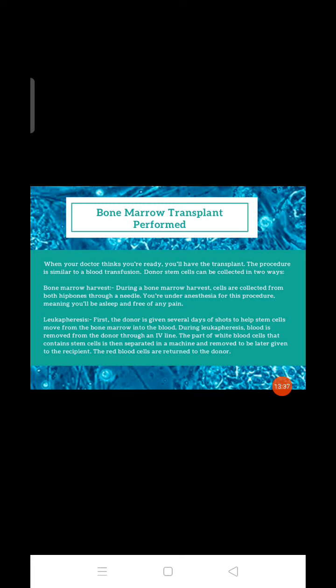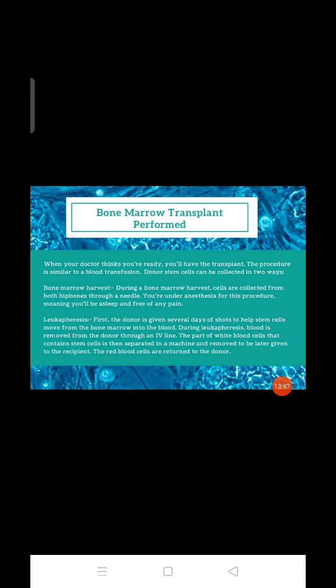What they are doing in leukapheresis: first, in the donor's body, they give shots for several days to help the stem cells come out from the bone marrow and circulate in the blood.